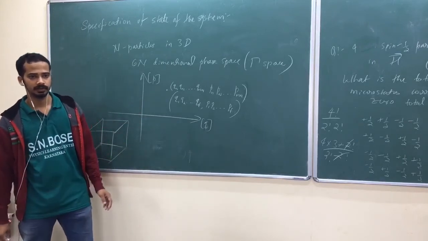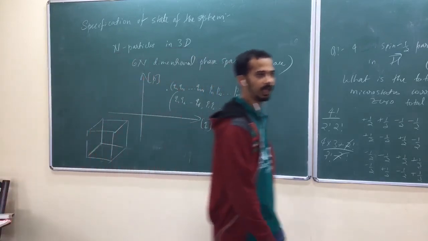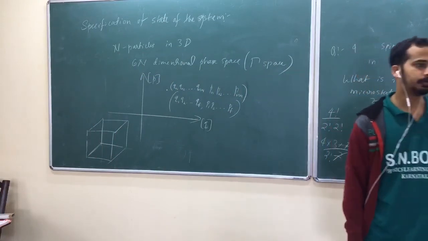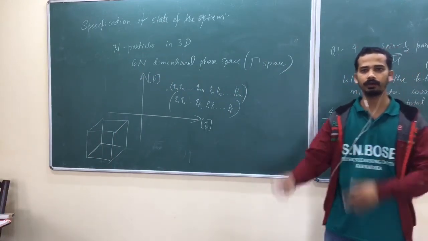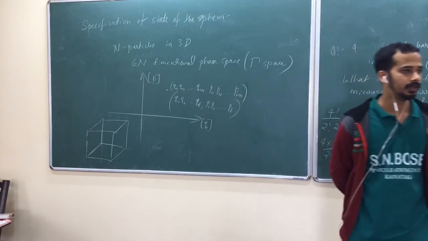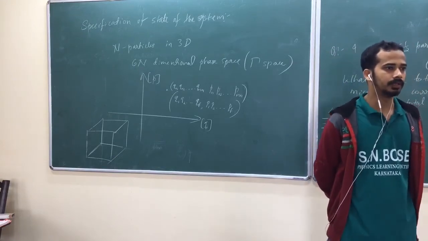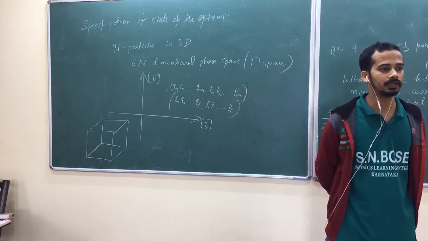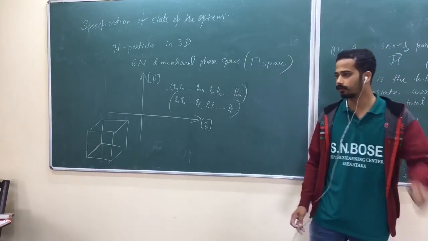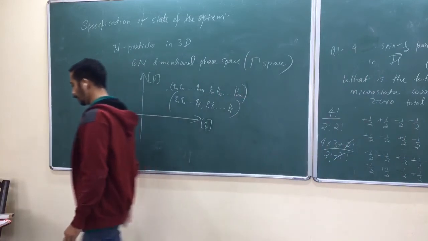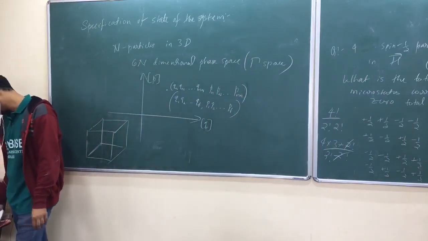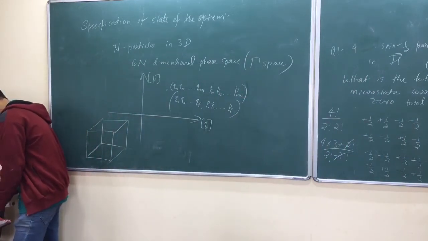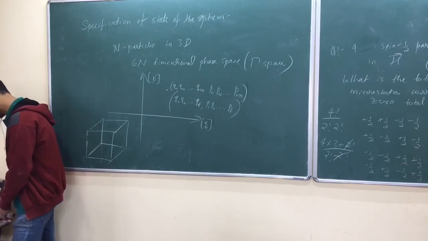The same thing happens for spin-half particles also. If you have Avogadro number of particles, it is very difficult to count the total number of states corresponding to total energy. So here we need an idea to count the total number of microstates.